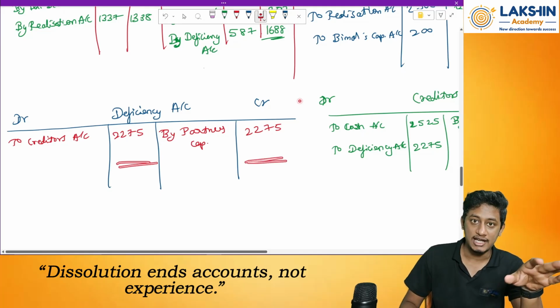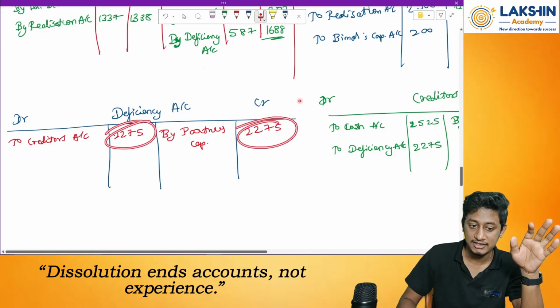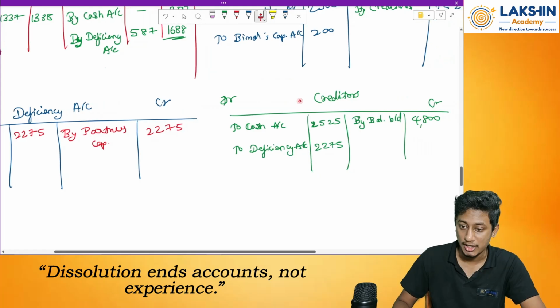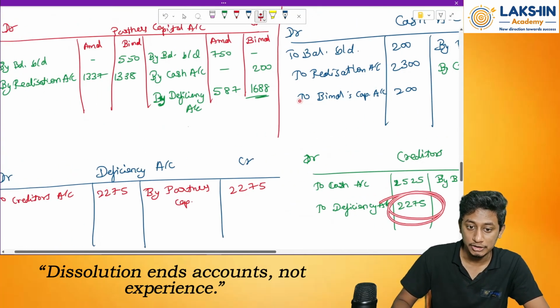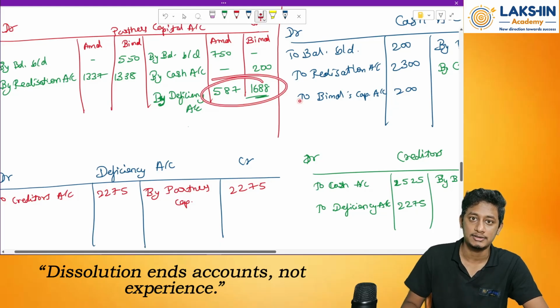My deficiency account is tallied. That means my partners' deficiency is matched with the creditors' deficiency. That means I was not able to pay creditors this much. This loss has been borne by whom? By the creditors, because of non-payment by the partners. Done. So this is how we prepare.